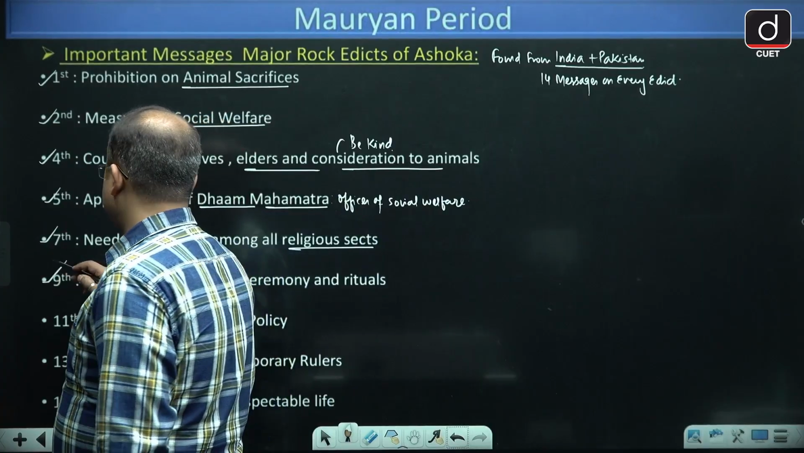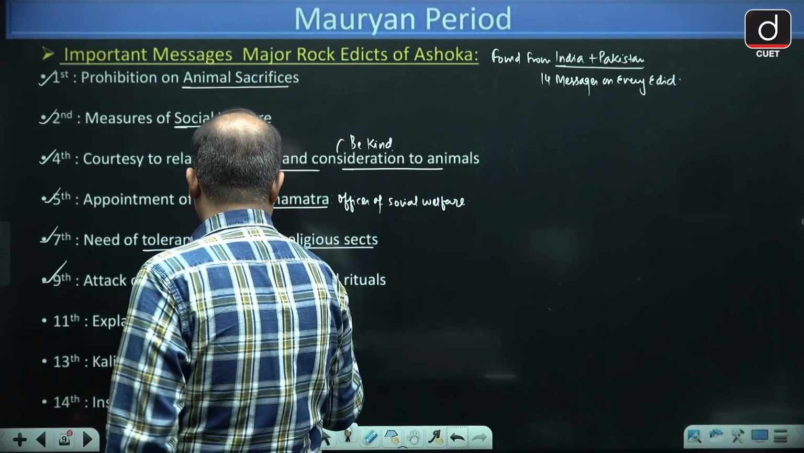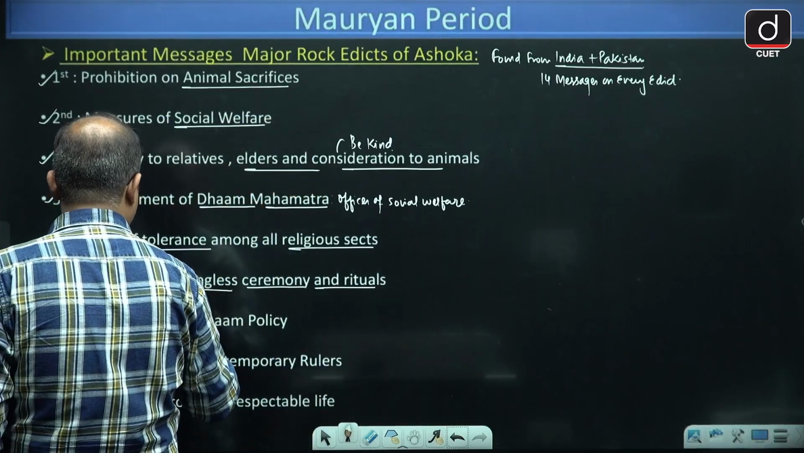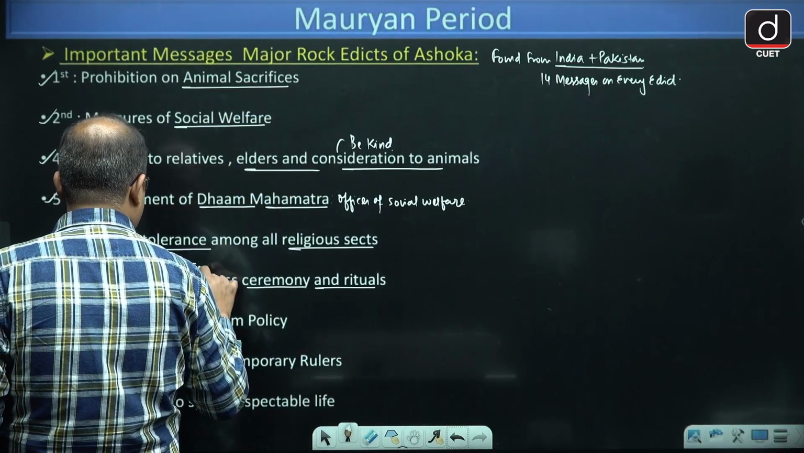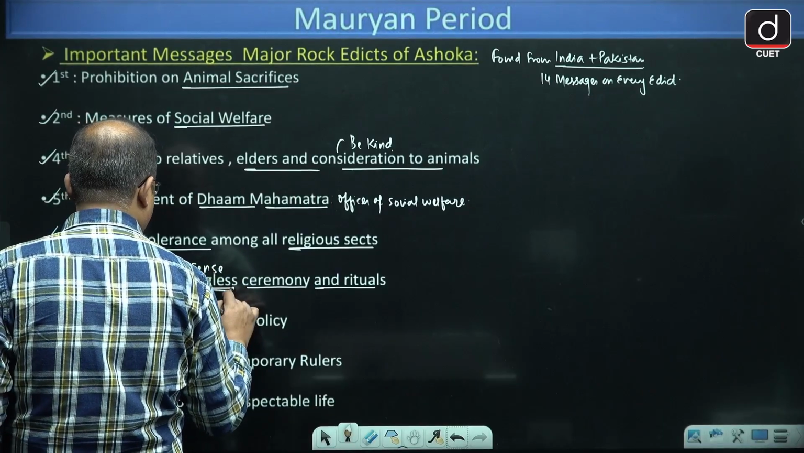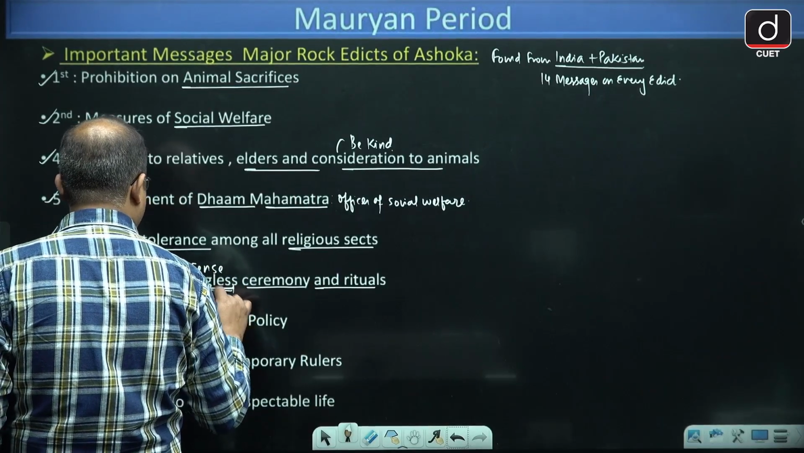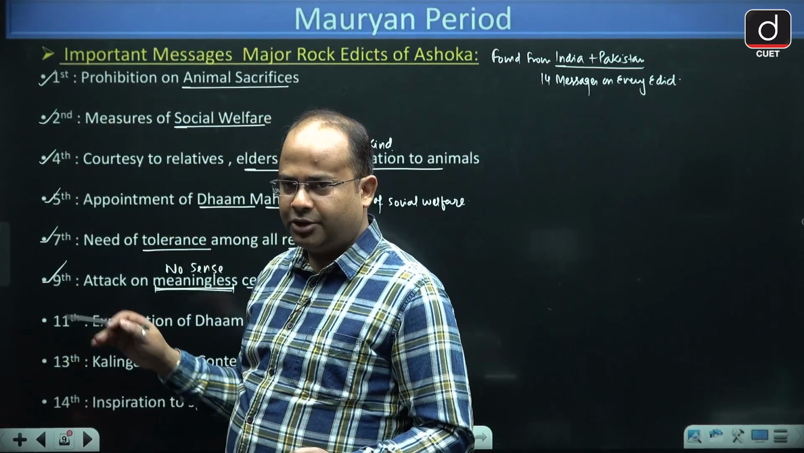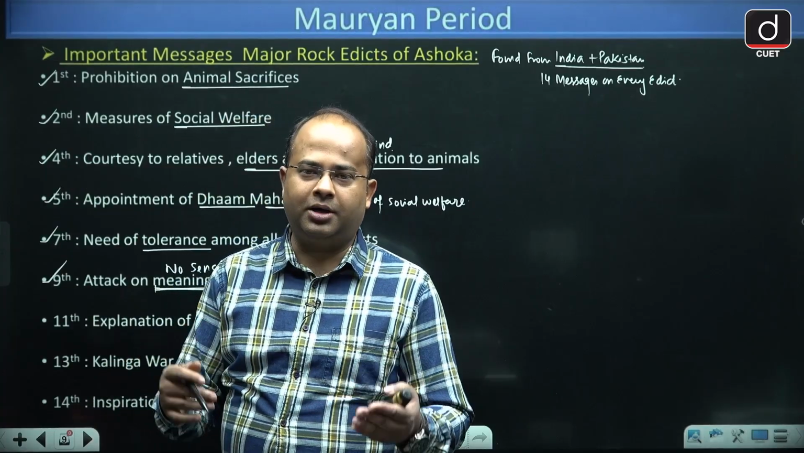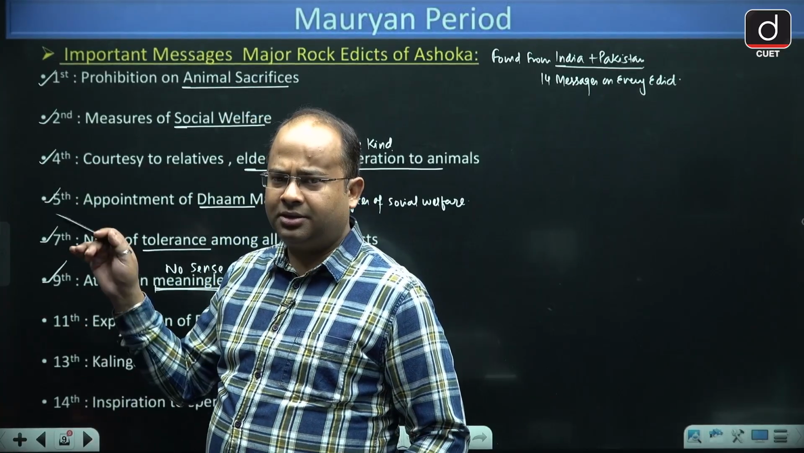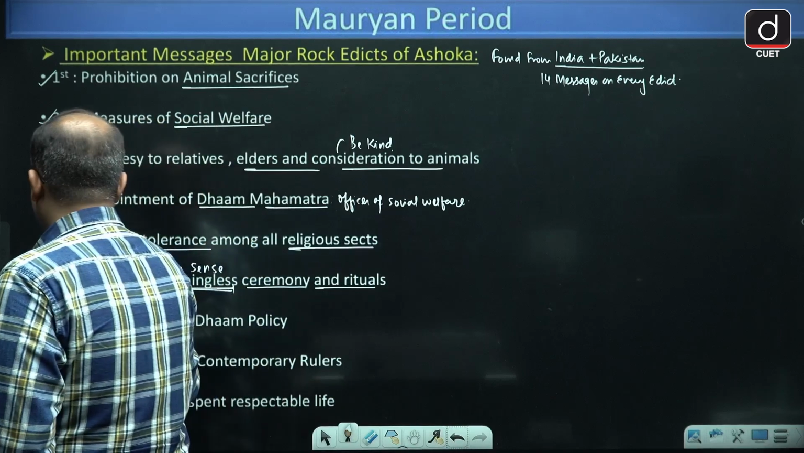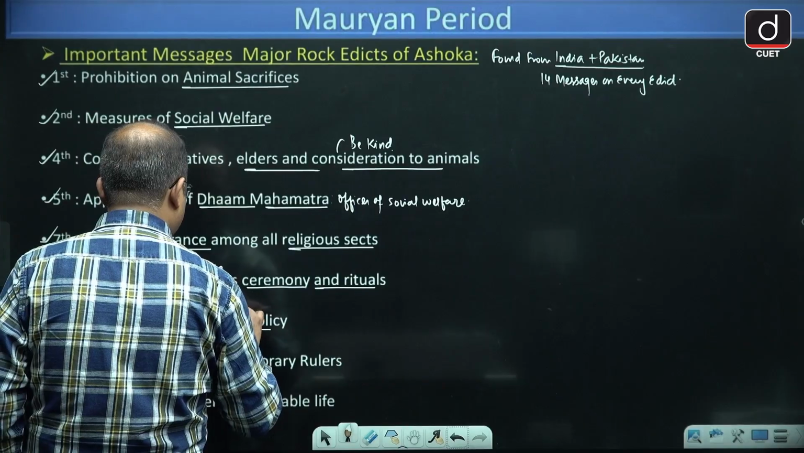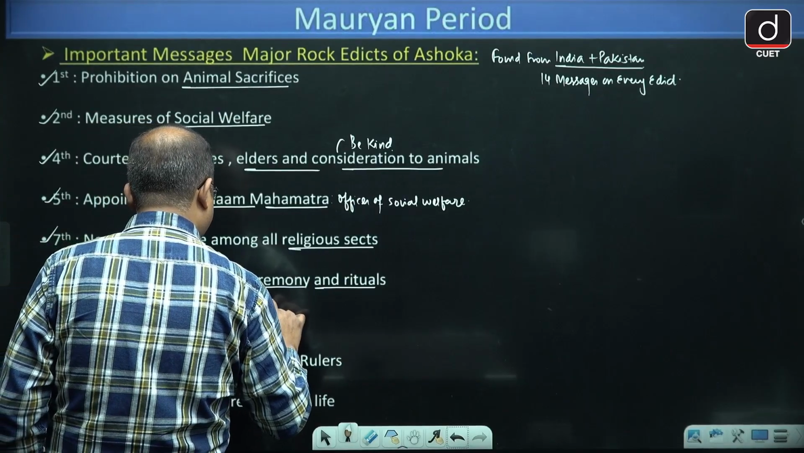Next, in the ninth message, he condemned meaningless rituals and ceremonies. Meaningless means which has no sense. He said that the rituals and ceremonies that make no sense should be stopped, like giving a feast on birthday or death. That type of event. Next, in the 11th message, he explains the Dhamma policy. Dhamma policy was the policy of social welfare.